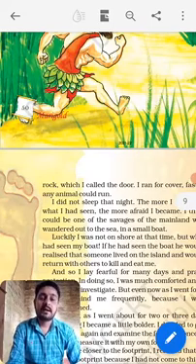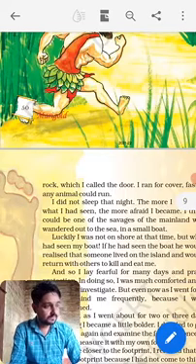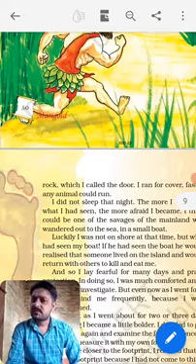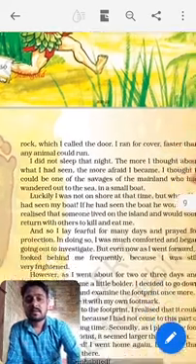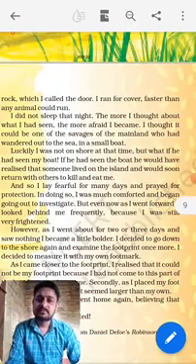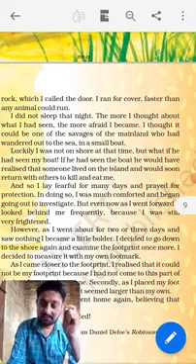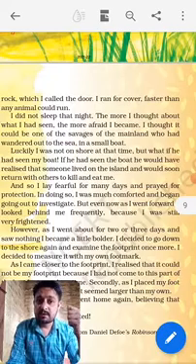That night, when he had seen that footprint, he did not sleep. The more he thought about what he had seen, the more afraid he became.